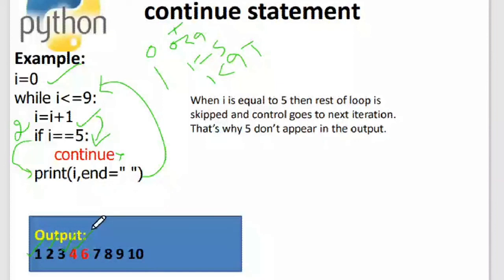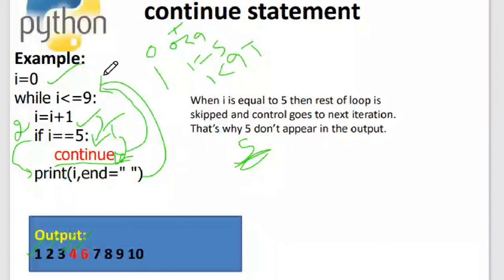And what happens when I becomes 5? When I becomes 5, 5 is equal to 5. This condition has evaluated to be true. When this condition became true, the control comes to the continue statement. Whenever it encounters this continue statement, all the statements below it will not execute. So printing of this particular I will not execute and the control will go to the next iteration.